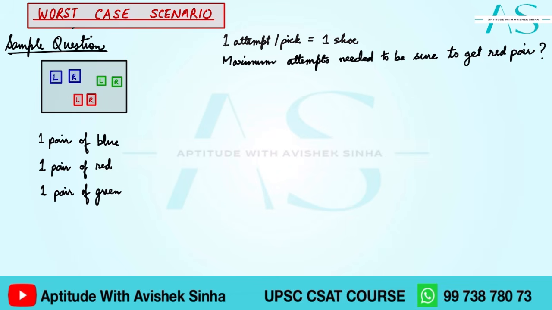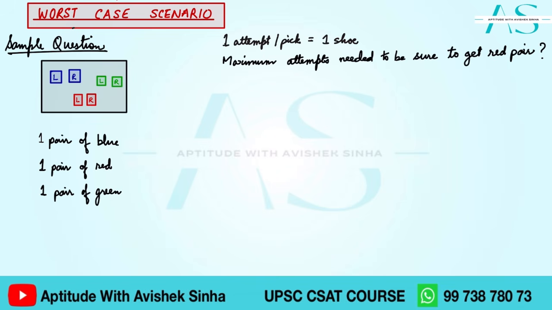But the problem here is I may be blindfolded. और यहाँ से जब मैं पिक कर रहा हूँ I may not be actually able to see what I am picking. So if I'm unsure about my picks, tell me a number in which I can be 100% sure. ये ऐसा क्वेश्चन है. So what do we do? We tend to take all the worst case scenarios, all the things that may go wrong. आपको जो चाहिए वो आपको नहीं मिलेगा. That is what it is.